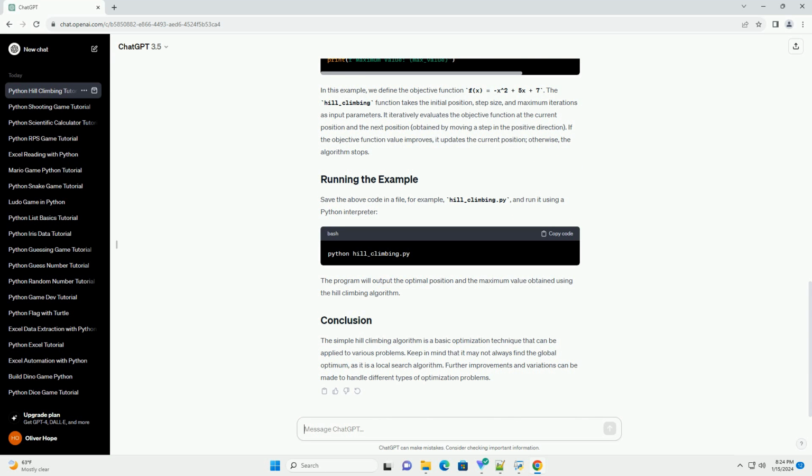The hill_climbing function takes the initial position, step size, and maximum iterations as input parameters. It iteratively evaluates the objective function at the current position and the next position, obtained by moving a step in the positive direction. If the objective function value improves, it updates the current position, otherwise, the algorithm stops.